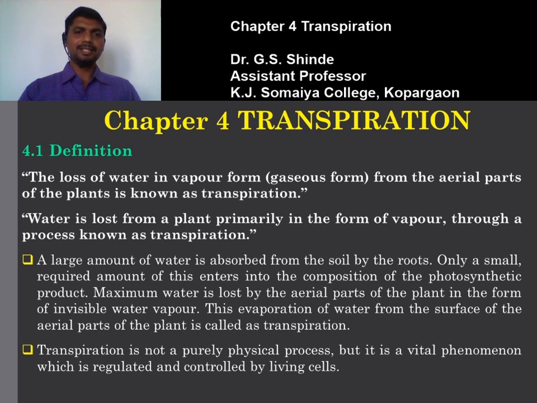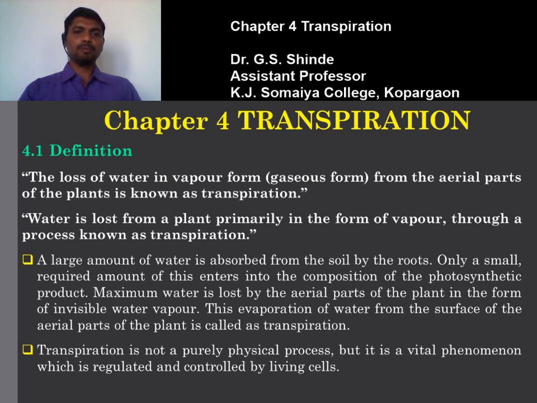The next definition is: water is lost from a plant primarily in the form of vapors through a process known as transpiration. Out of these two definitions, I think the first one is the precise definition: the loss of water in vapor form from the aerial parts of the plants is known as transpiration. So during transpiration, a large amount of water is lost to the outer atmosphere through the aerial part of the plant. This phenomenon we call transpiration.